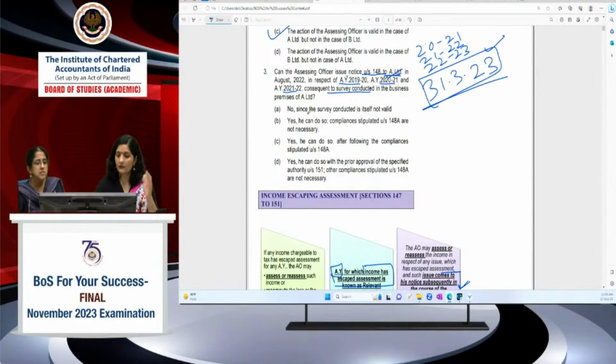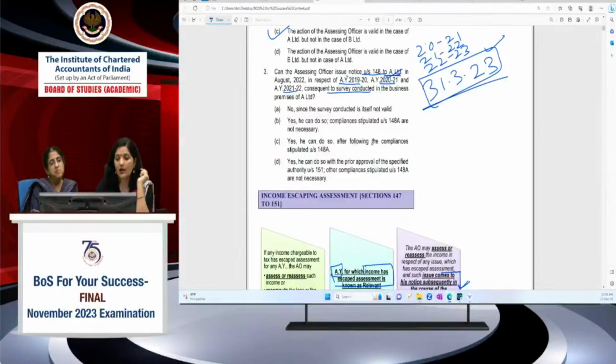सो क्या ऑप्शंस दिए हैं यहाँ पे? No, since the survey conducted itself is not valid. वैलिड था A लिमिटेड के बिकॉज he has entered within the time limit prescribed, so the survey was valid of course. Yes, he can do. Compliance stipulated under section 148A are not necessary. क्या है ये केस? सर्वे का केस है. It is not a case of search. ठीक है, तो कंप्लाई करना पड़ेगा. तो ये भी आपका ऑप्शन गलत हो गया.